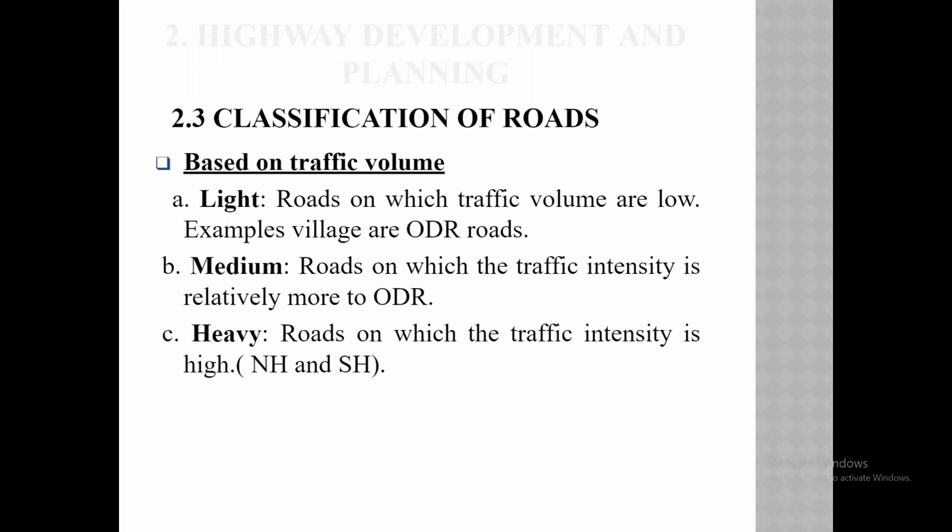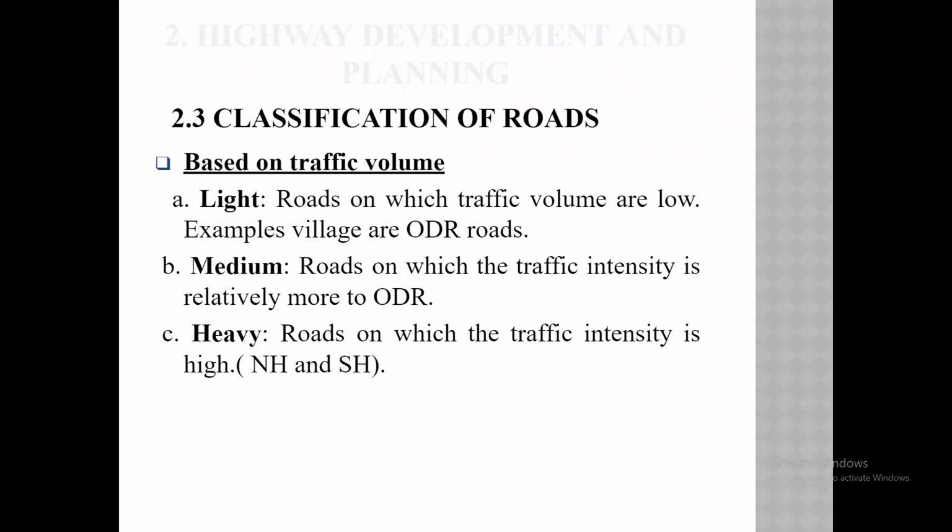Then medium, the roads on which the traffic intensity is relatively more than light, relatively more than village roads. Such roads are called medium roads, meaning district roads, such as major district roads. Then what is heavy traffic volume?